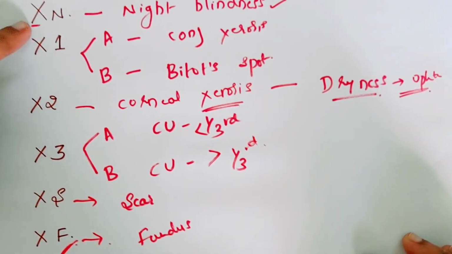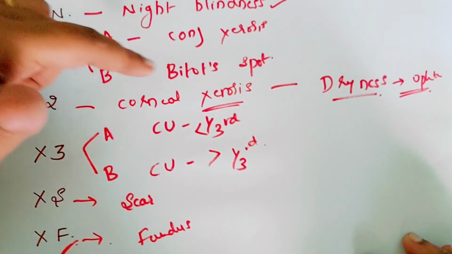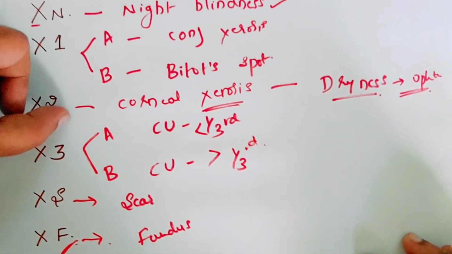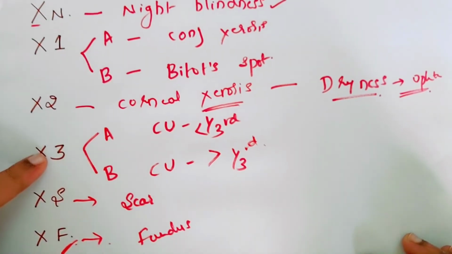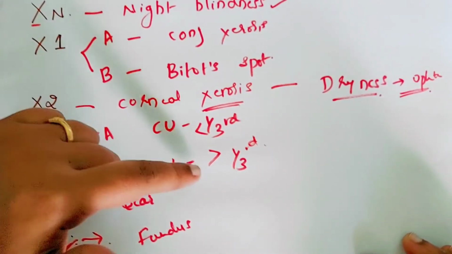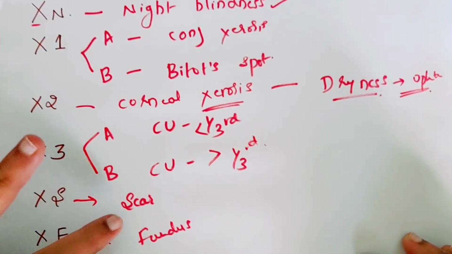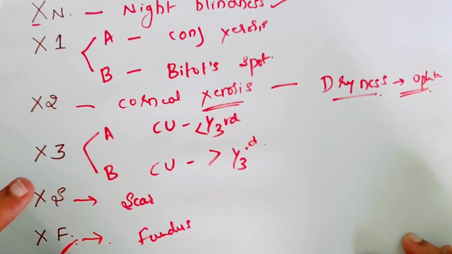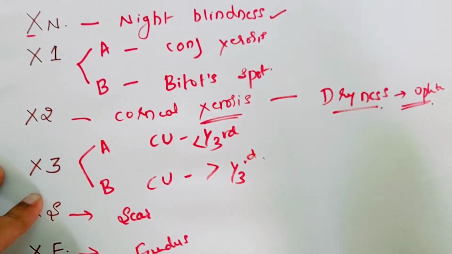XN, where there is only a symptom, that is night blindness. X1 AB, where there is affection of the conjunctiva. X1A is conjunctival xerosis, B is Bitot spot. X2 corneal xerosis, X3 corneal ulcer formation, in that AB, less than 1/3, more than 1/3. XS, scar formation in the cornea. XF is the xerophthalmic fundus. So now we will see what are the features in all this.